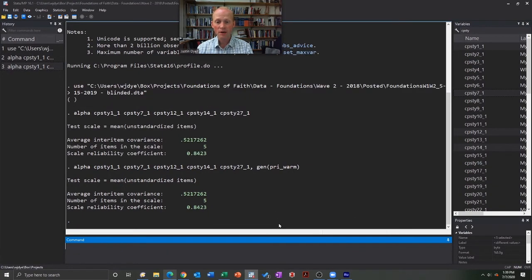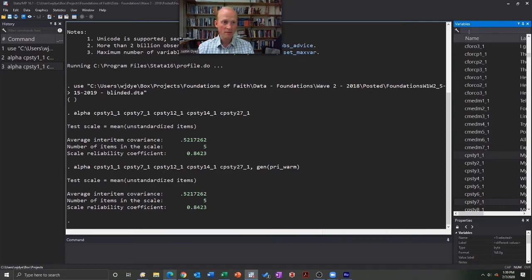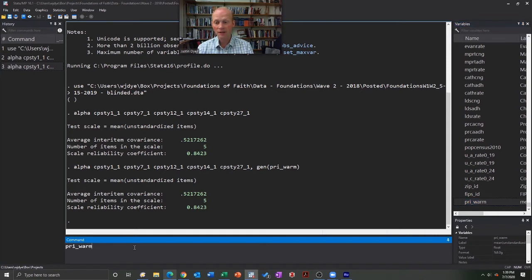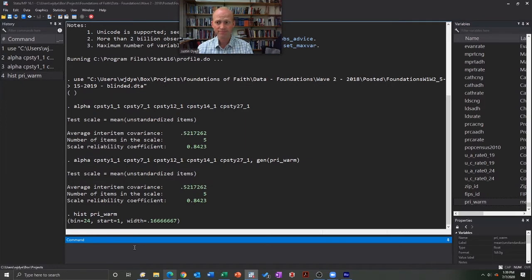And so I'm going to go ahead and go there, and it doesn't give me anything different, but I'm going to clear that so I can see all my variables. Go down to the very bottom and look, there's my primary warmth. Maybe I'll double click on that. Let's take a look at a histogram of that. See how this one looks. Take just a minute to create the histogram.